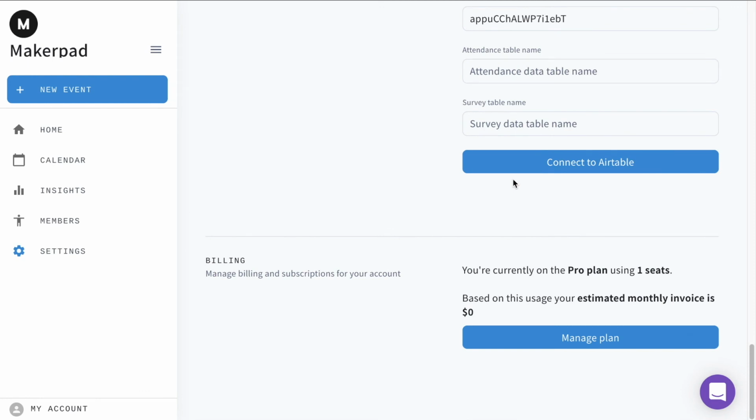Great, so I've copied in my API key and base ID from Airtable. Now we just need those table names. So our first one is attendance, and the second table name is feedback survey. And we'll connect to Airtable.